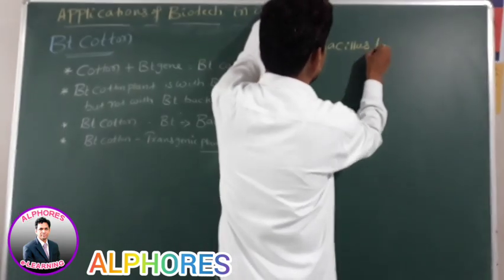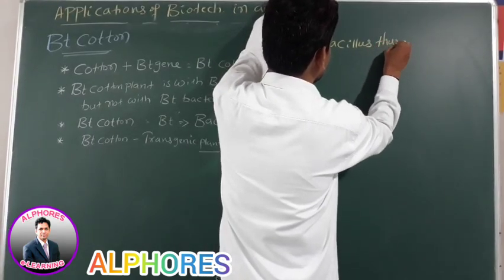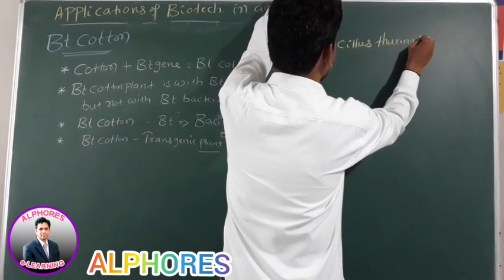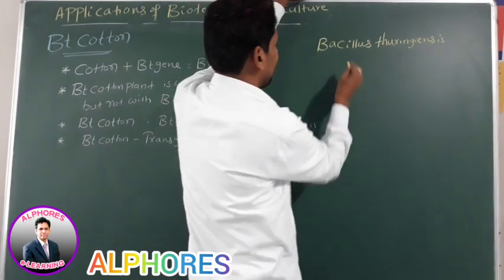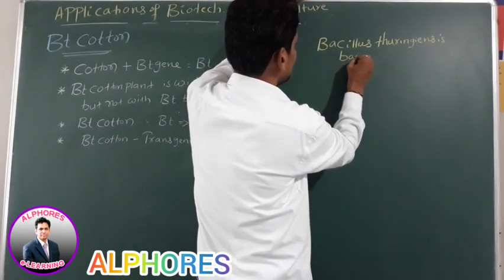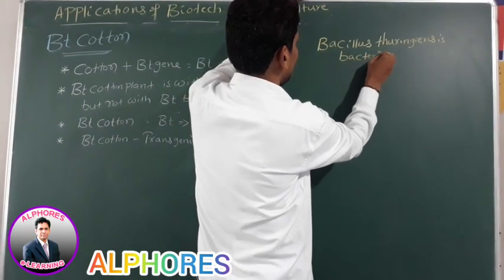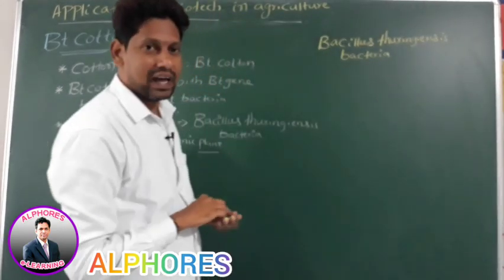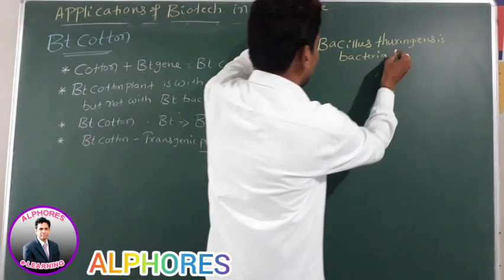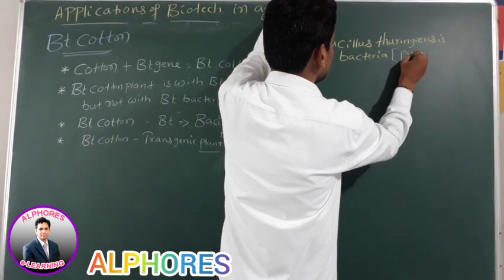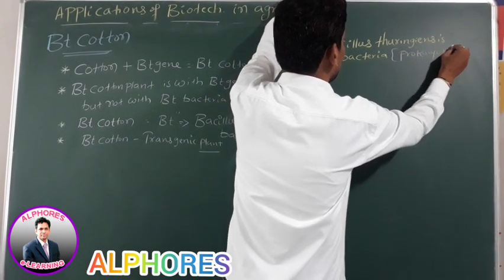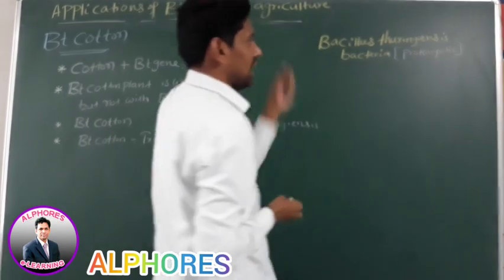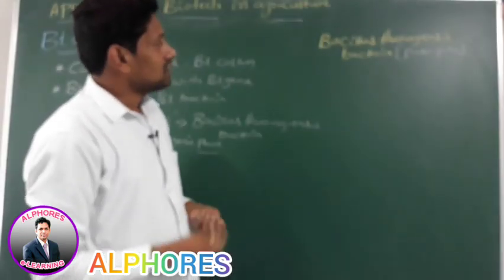Bacillus thuringiensis. Bacillus thuringiensis bacteria. Sir, bacteria means prokaryotic or eukaryotic? Prokaryotic, right? Prokaryotic. Bacteria, it's prokaryotic. Yes or no? Right?